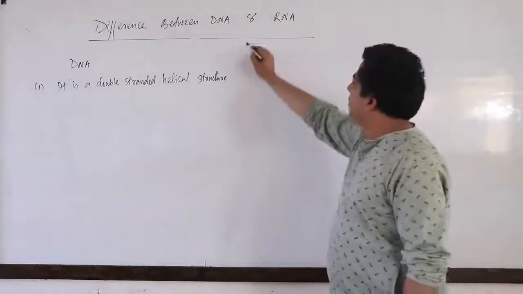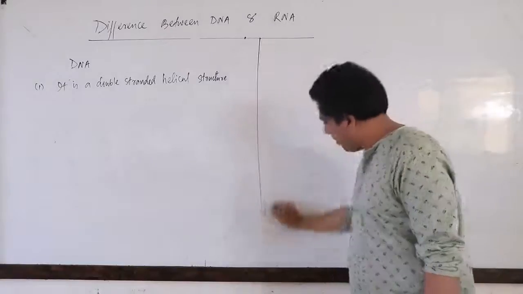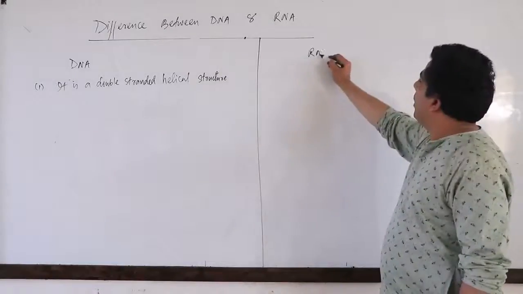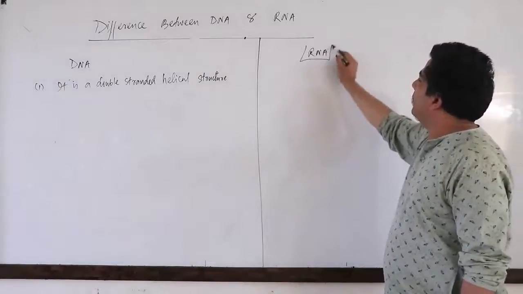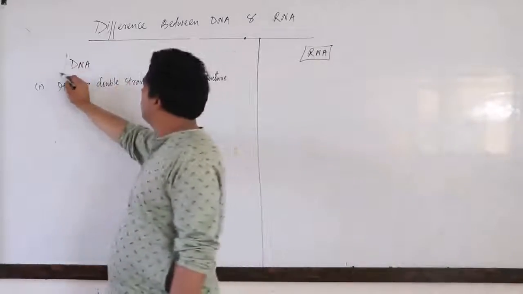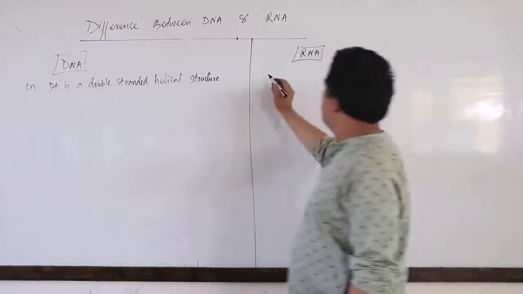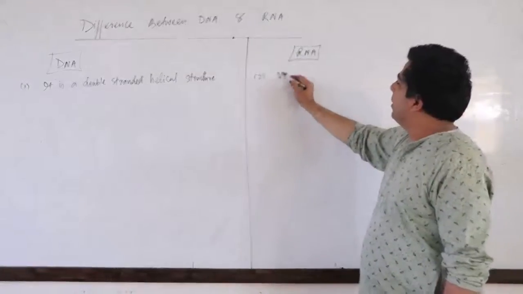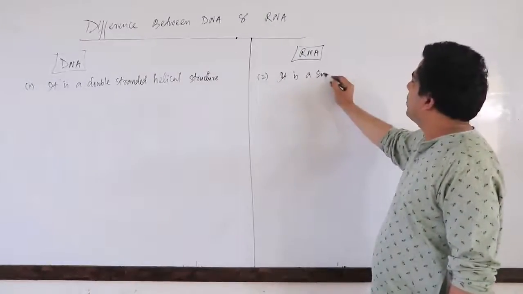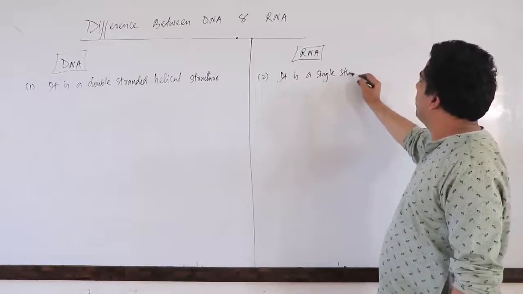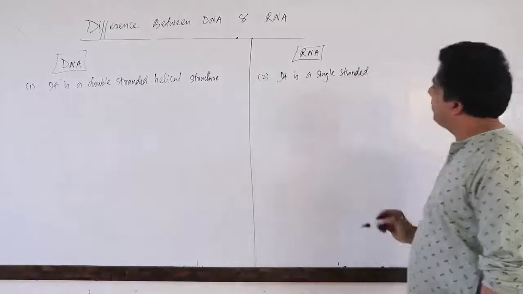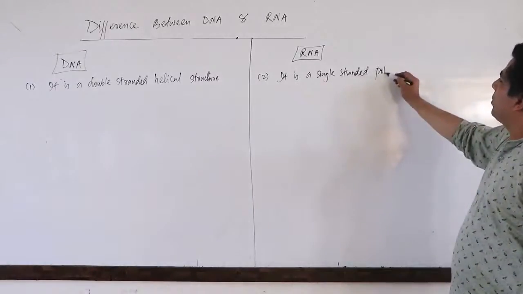Now if we talk about RNA, what is RNA all about? Have a look. It is basically a single stranded polynucleotide chain.